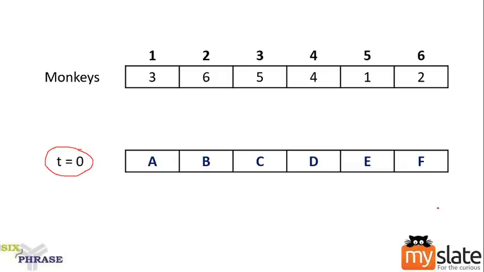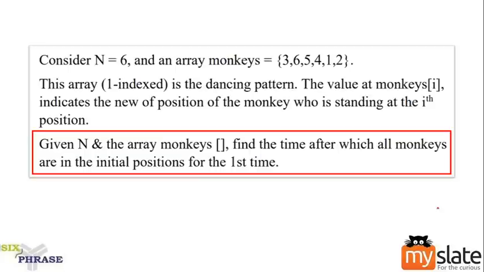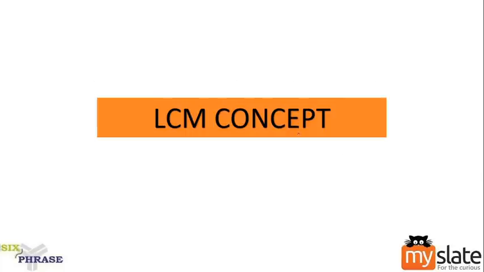Okay. So here the question is, you need to find the time after which all monkeys are in initial position. Yes. You just need the time. You don't need what is their position at time 1, what is their position at time 2. We don't need it. You just need the final time value alone. To know the final time value, you should be familiar with the concept of LCM. Yes, you would have learned this in your aptitude also. Just a quick revision on where we will need LCM.